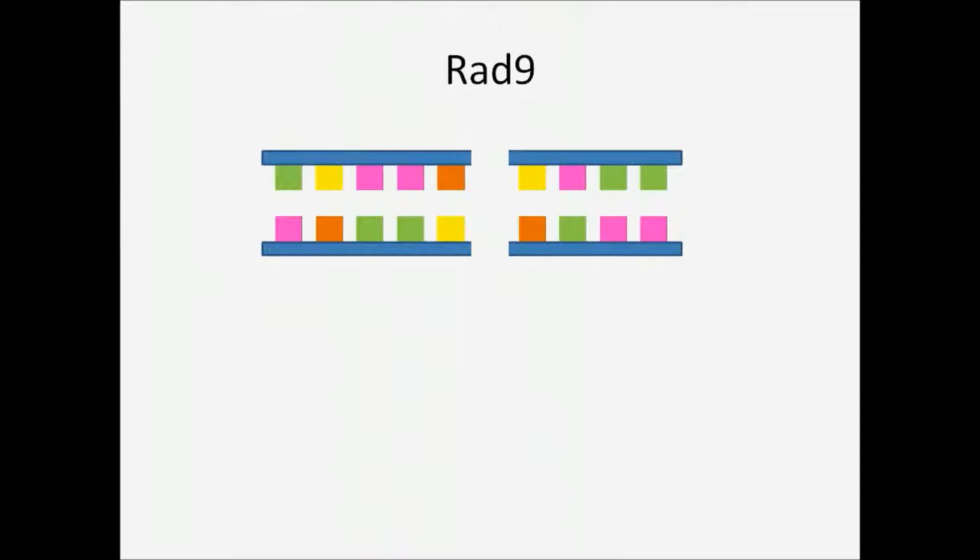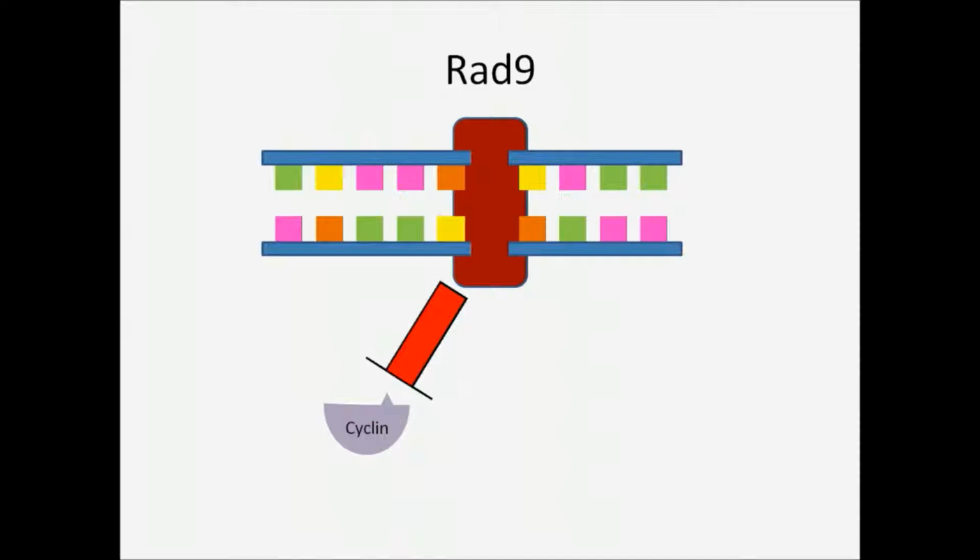In yeast, the gene Rad9 produces a protein which is capable of binding to breaks in double-stranded DNA. Upon binding, Rad9 triggers the activation of several proteins with functions similar to P53. In particular, these proteins repress cyclin expression and encourage expression of DNA damage repair proteins.